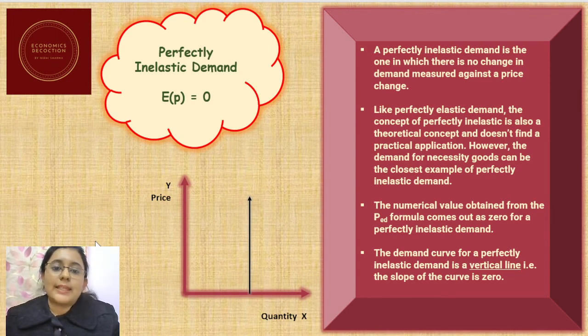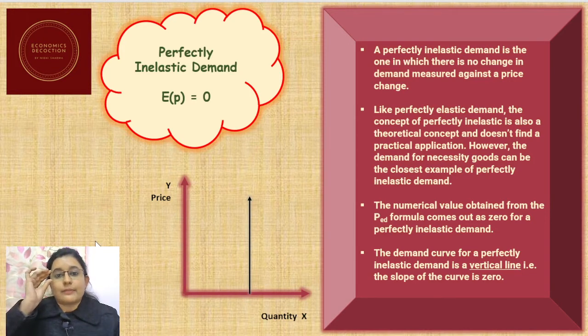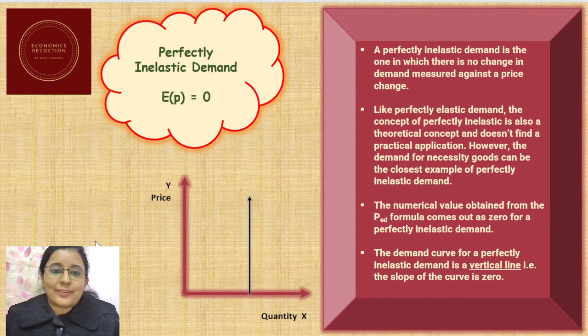So there we can see that life-saving drugs, salt, food, these things generally have an inelastic demand. The things which are very necessary for human existence have an inelastic demand. So do check that video as well. There also you can get this example of necessary goods that they have a perfectly inelastic demand, where the value of elasticity is equal to 0.